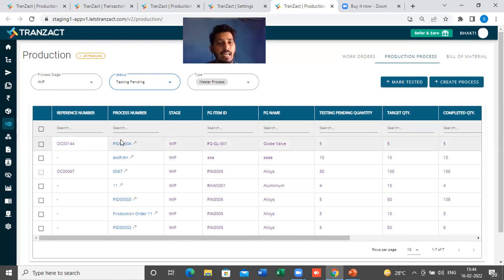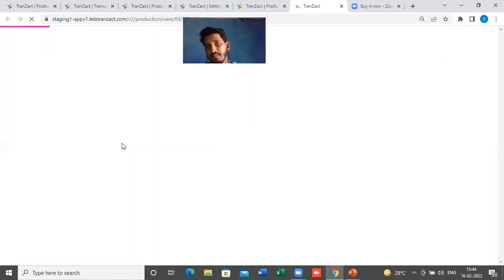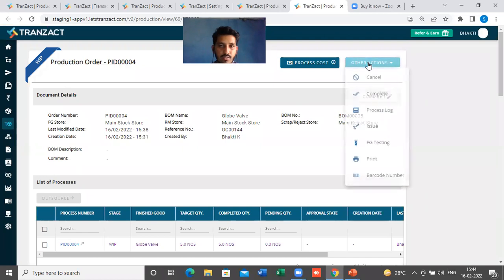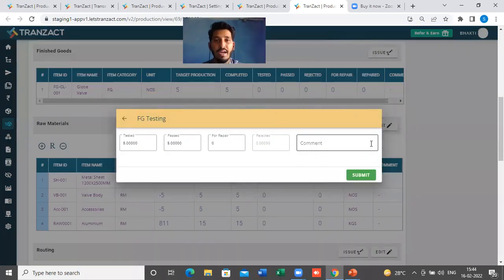So they can directly select the process number from here. If you see here, there is a hyperlink on this process number. You just simply click on process here, and here you will get the option to complete the finished good testing. If you go in the other actions, here you will find the FG testing. And as you know, we only have a quantitative testing. We don't have a qualitative testing based on some parameters, some analysis. We don't have those things. So you will get the option here, tested 5, how much you have passed, if you have sent something for repair purpose, or if you have rejected anything.